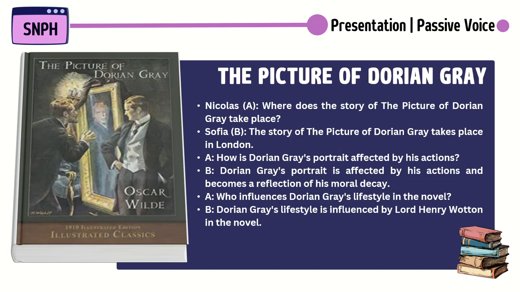Where does the story of The Picture of Dorian Gray take place? The story of The Picture of Dorian Gray takes place in London. How is Dorian Gray's portrait affected by his actions? Dorian Gray's portrait is affected by his actions and becomes a reflection of his moral decay.